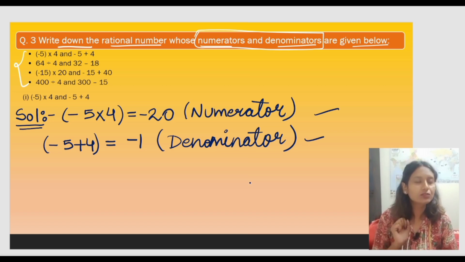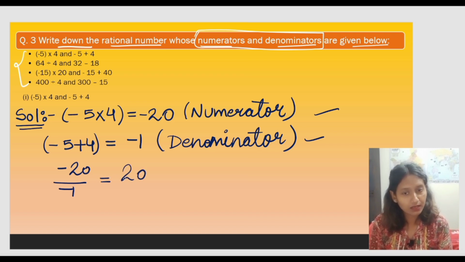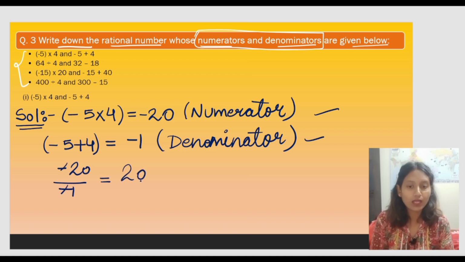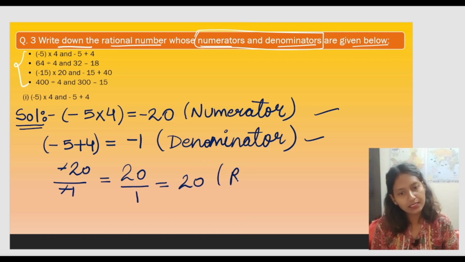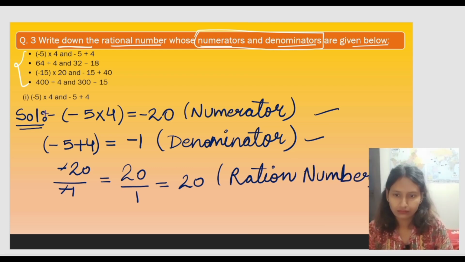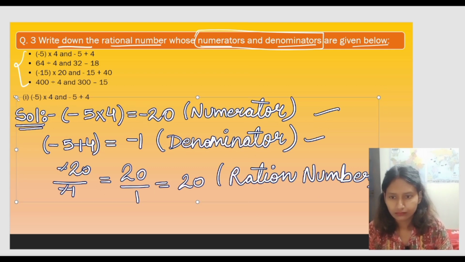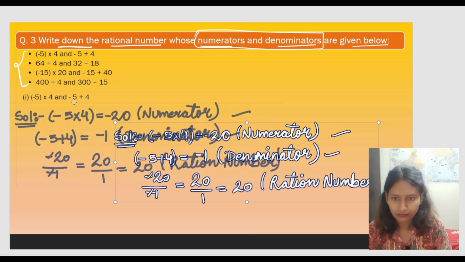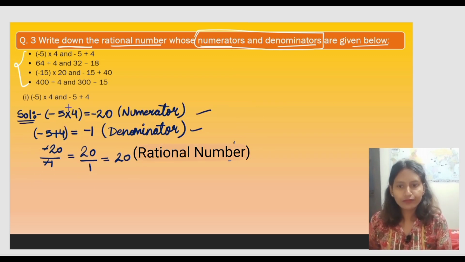So now we know the numerator and the denominator. Aren't we now able to form a rational number? We are able to form it. How? Minus 20 by minus 1 is going to give you 20. How? This minus sign will get cancelled out, and this 20 can be written like this or also like this. So we will say that this 20 is our answer, and this 20 is nothing but a rational number. I hope this part is clear. So this was the solution of the first part.